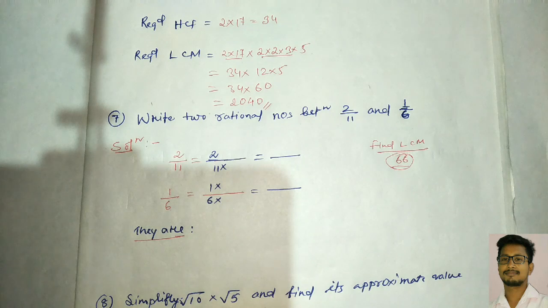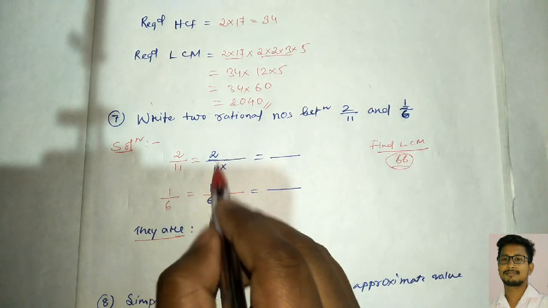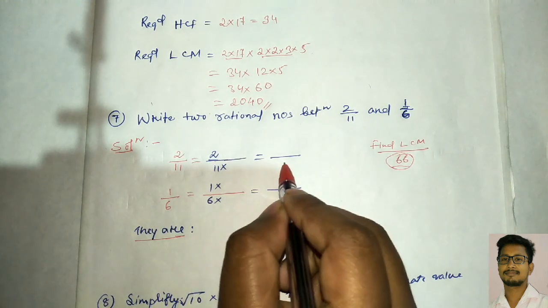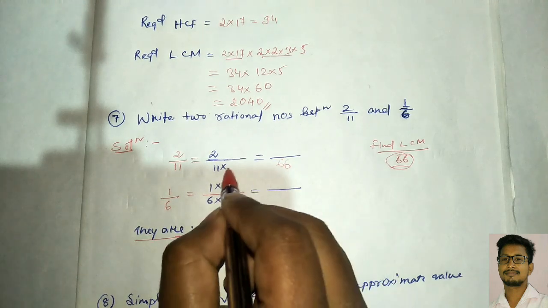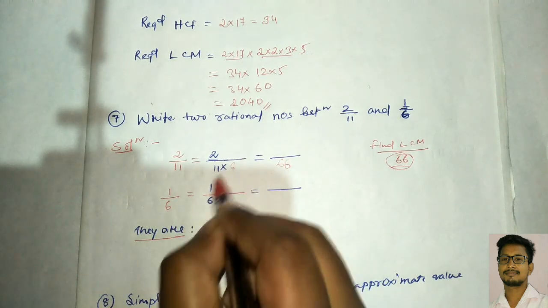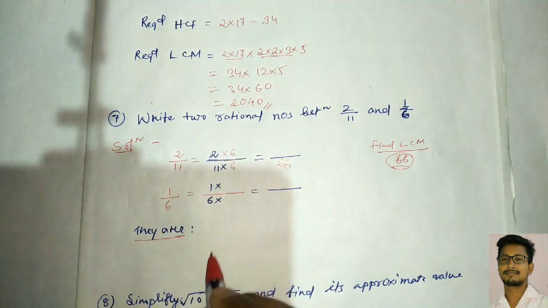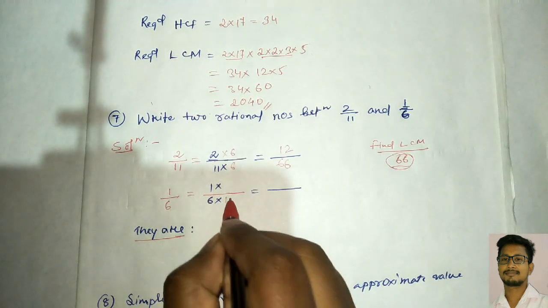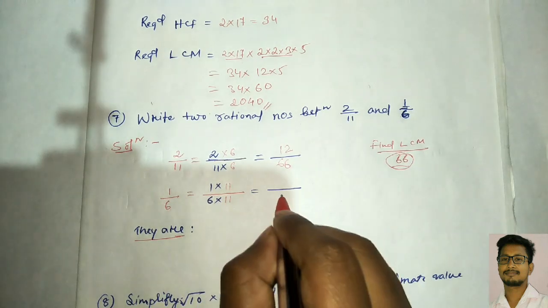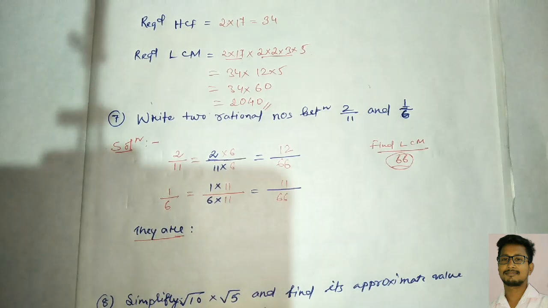So we have to make the denominator 66. To make it 66, we multiply here by 6, so the numerator also gets multiplied by 6. 2 6s are 12. Now here we multiply by 11, so 11 6s are 66, and the numerator is 11.